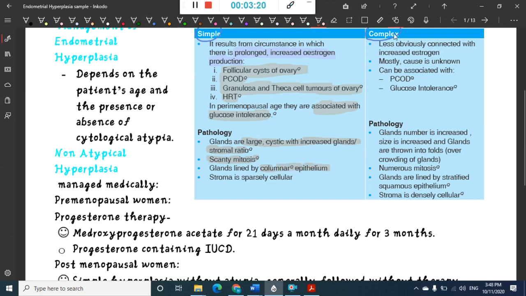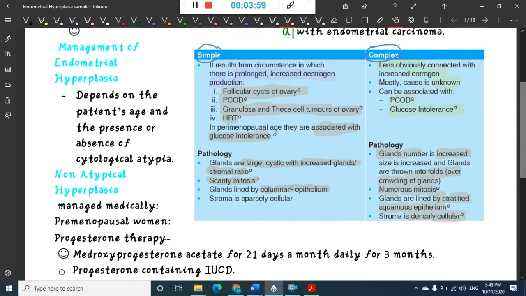Okay, then if you see complex type, it is less associated with estrogen, not much associated with estrogen. Here the cause is unknown. Sometimes it can be associated with either polycystic ovarian disease or glucose intolerance. Then in pathology, you see glands are increased in number, and the glands are thrown into folds. Overcrowding of glands is seen, and you see numerous mitosis, and the glands are also lined by stratified squamous epithelium, and stroma here is densely cellular. Okay, so these are the things that you see in complex hyperplasia.